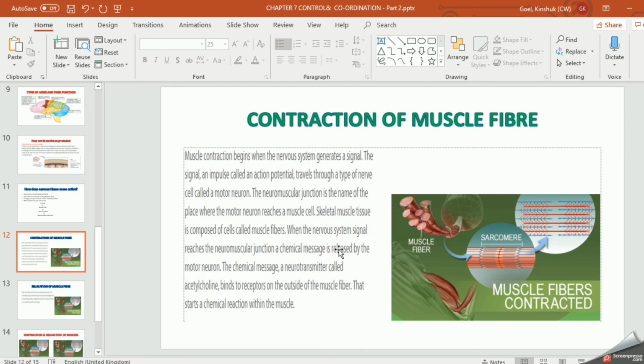When the nervous system signal reaches the neuromuscular junction, that means this is the junction, right? Right here it is a junction. A chemical message is released, as I told you, at the nerve ending. The message comes as a chemical, right? Through the dendrite, it comes as electrical signals, but when it reaches the nerve ending, it converts into a chemical. So when this chemical signal is released to the muscles, the chemical message is a neurotransmitter called acetylcholine. So that chemical signal is called acetylcholine.